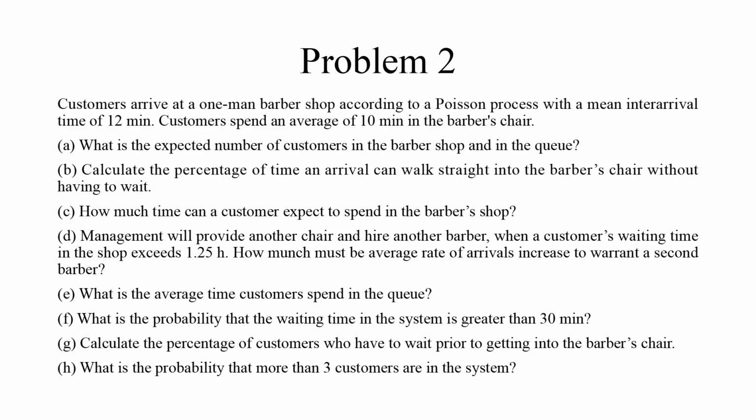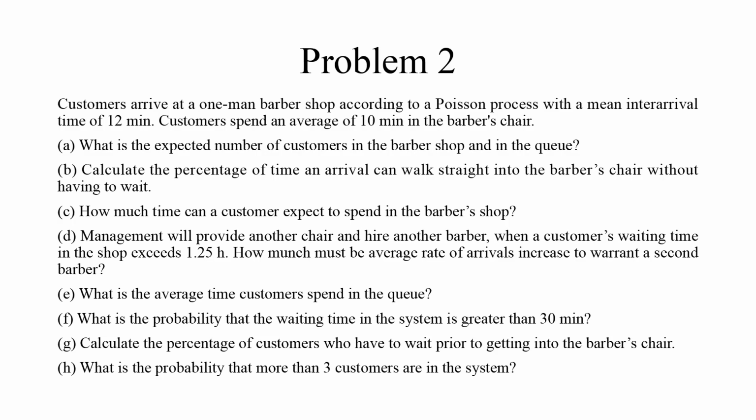D. Management will provide another chair and hire another barber when a customer's waiting time in the shop exceeds 1.25 h. How much must the average rate of arrivals increase to warrant a second barber? E. What is the average time customers spend in the queue?